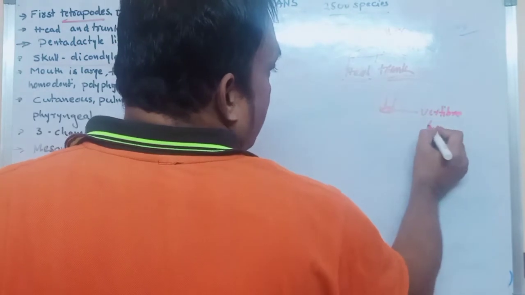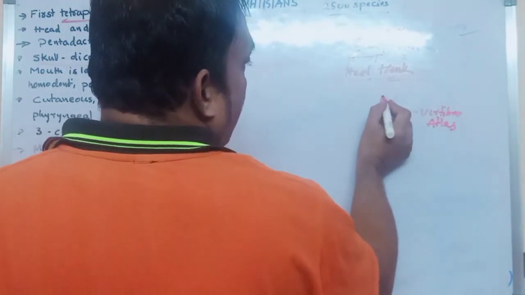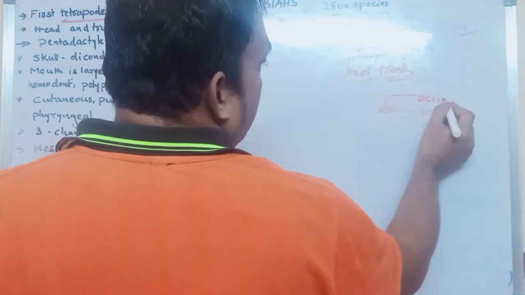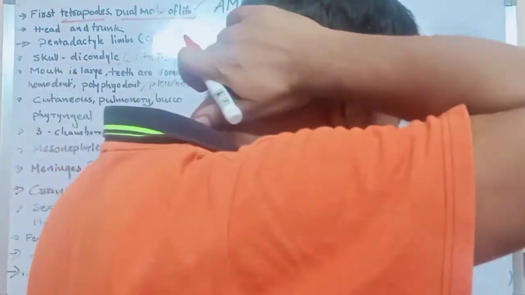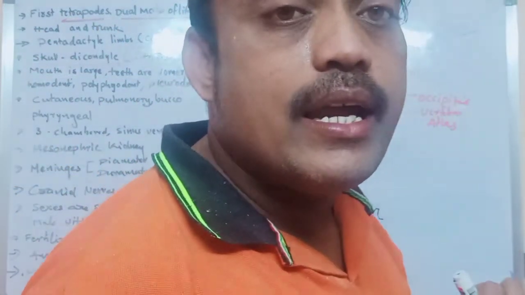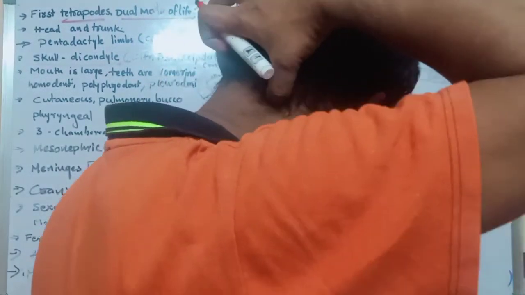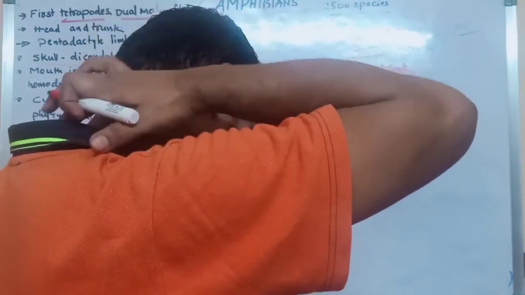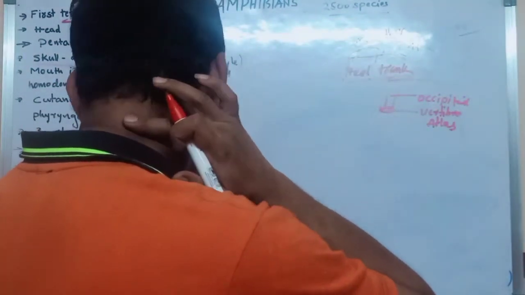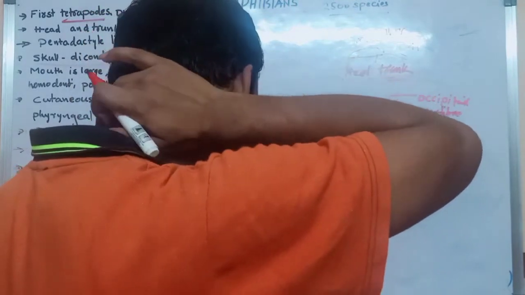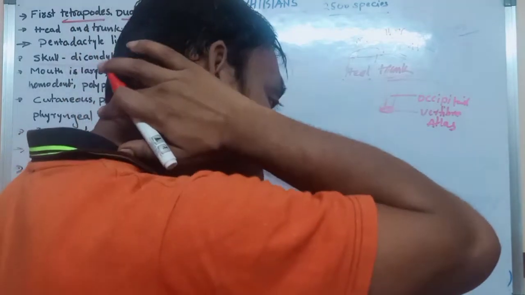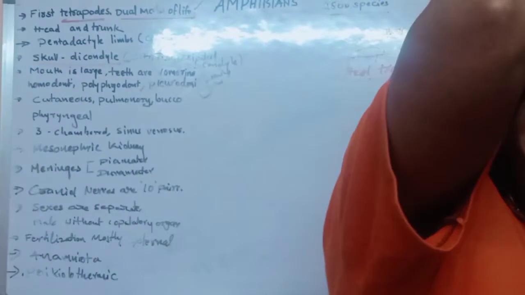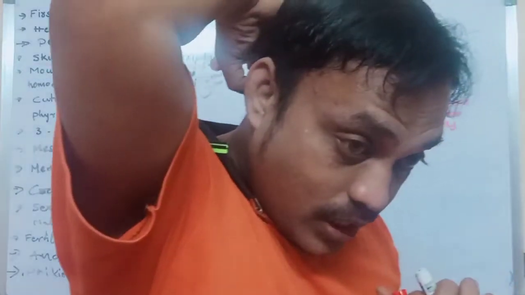Vertebrae, that is nothing but what we can call atlas. These are the occipital bones. If a skull has two occipital bones, we call it dicondylic. Monocondylic means having only a single one. Here, the occipital bone is attached with the vertebral column, with the first vertebra, which we call atlas. Two occipital bones are attached with atlas.